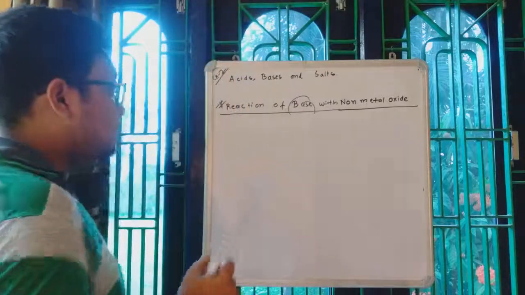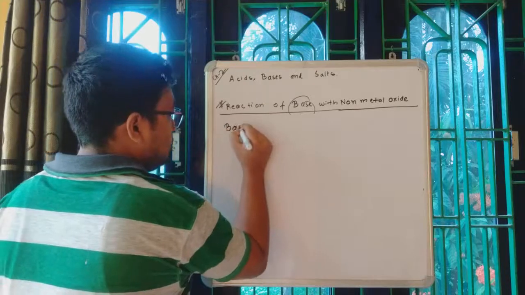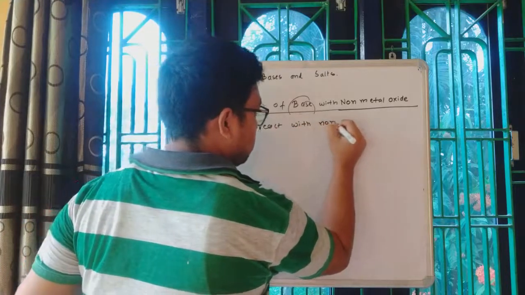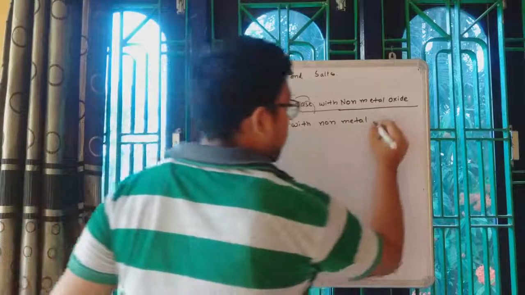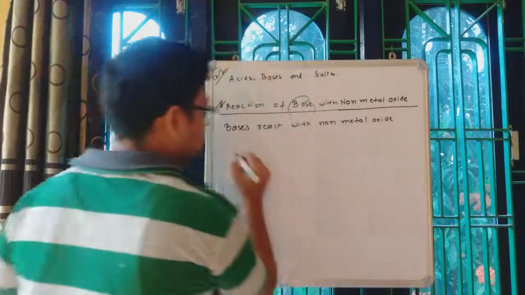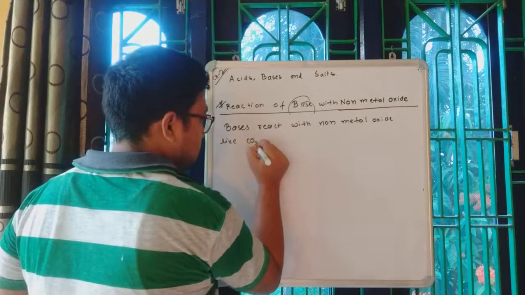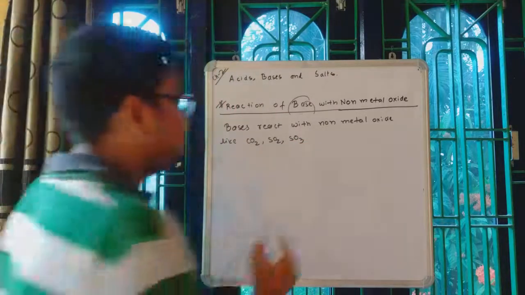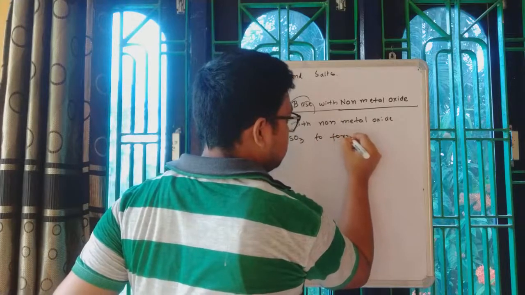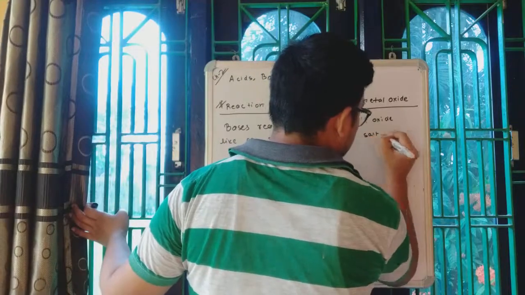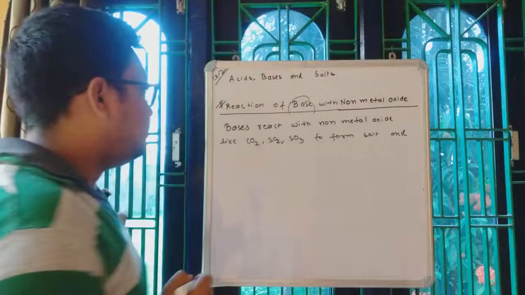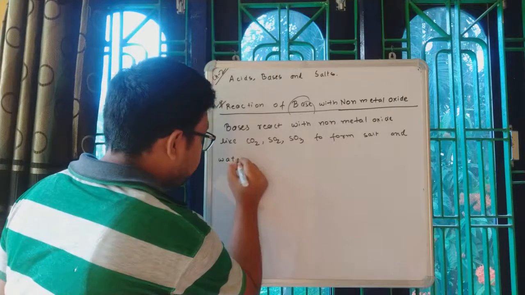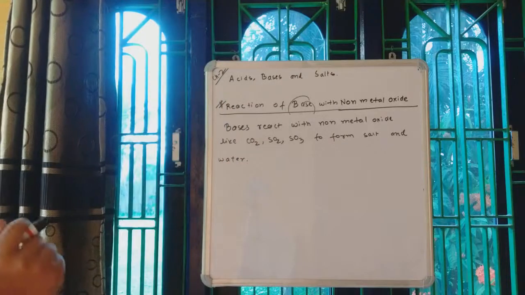So you will write: bases react with non-metal oxides like carbon dioxide, sulfur dioxide, sulfur trioxide to form salt and water.